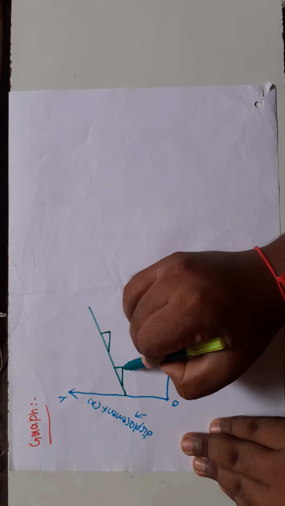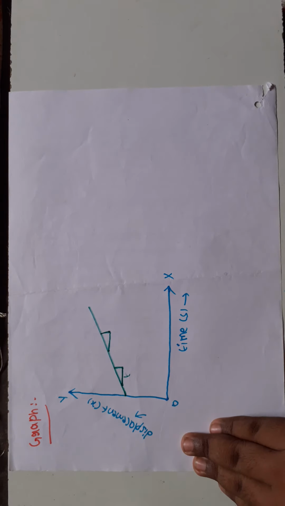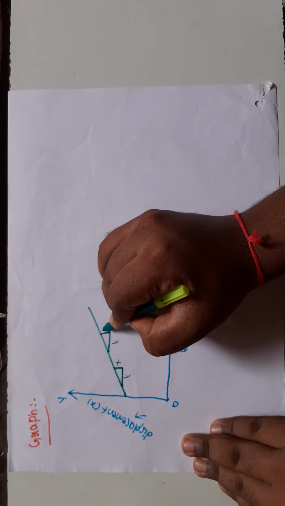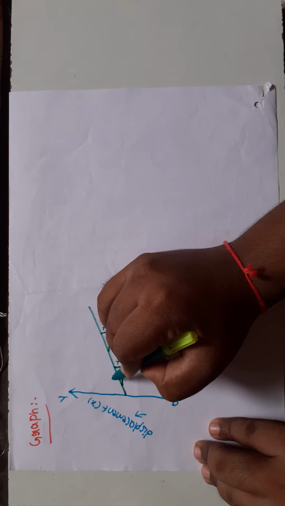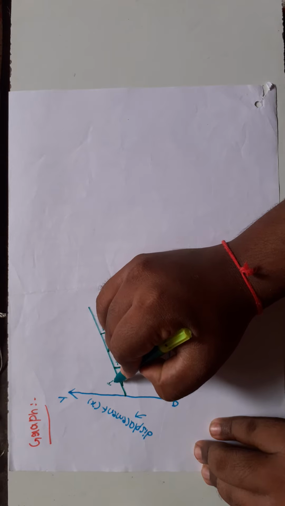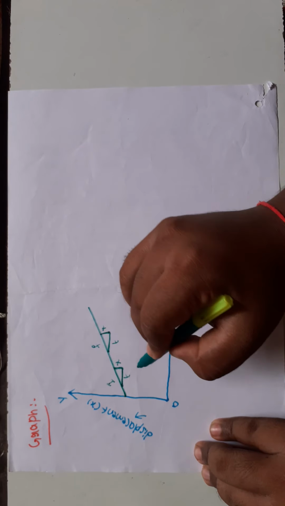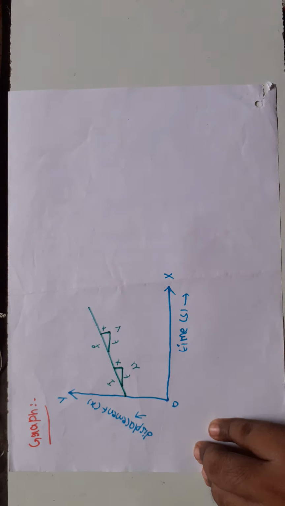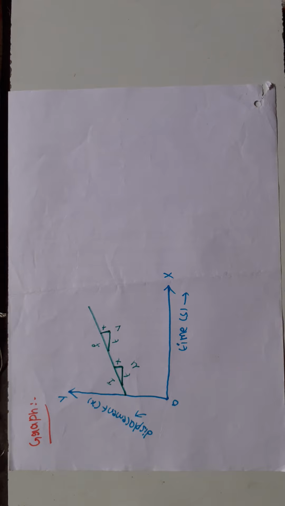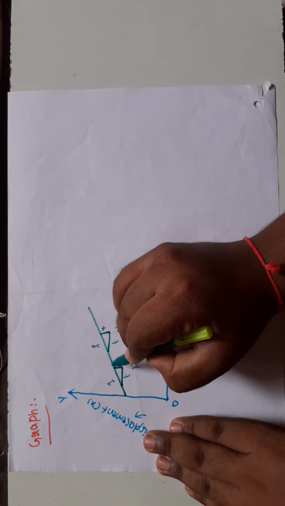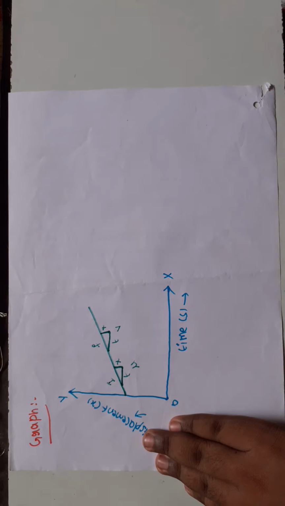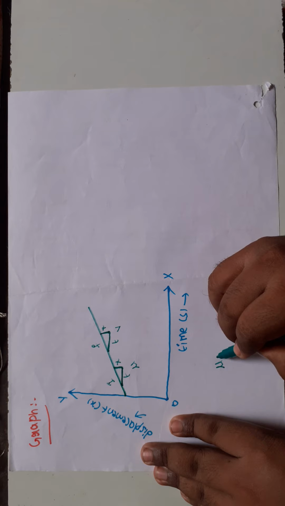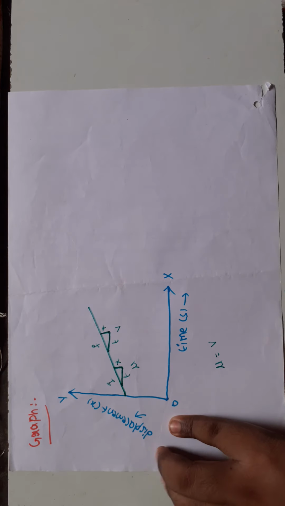Here this line is indicated for time, this line is indicated for displacement. Here also time t, displacement. This is the initial velocity value, this is the final velocity value. Initial velocity value is denoted by letter u, final velocity value denoted by letter v. Observe, both are same velocity values, same slope. So initial velocity is equal to final velocity.